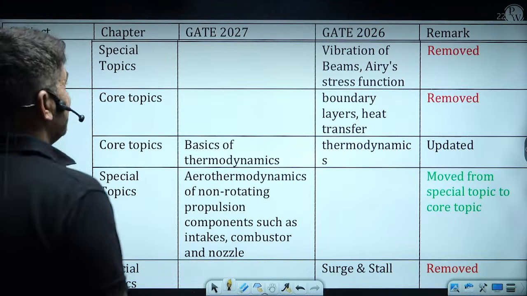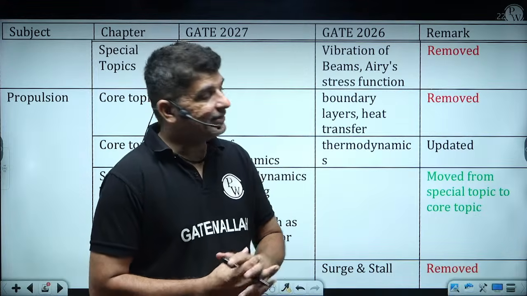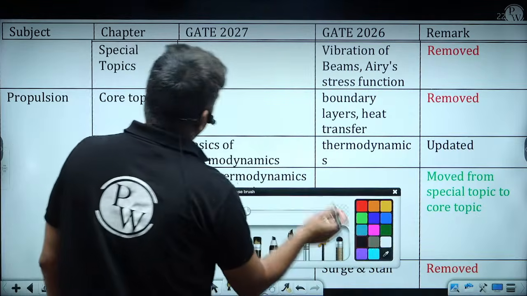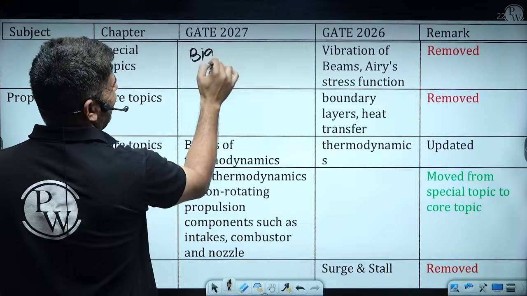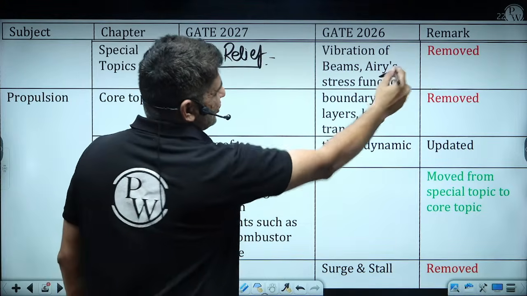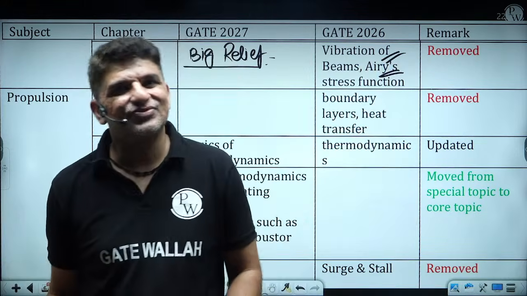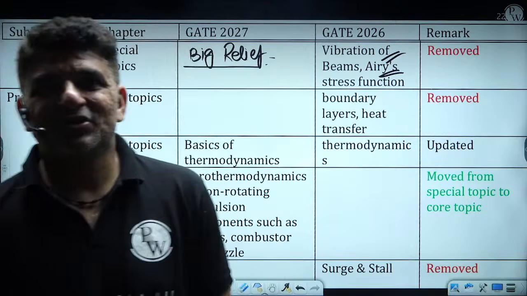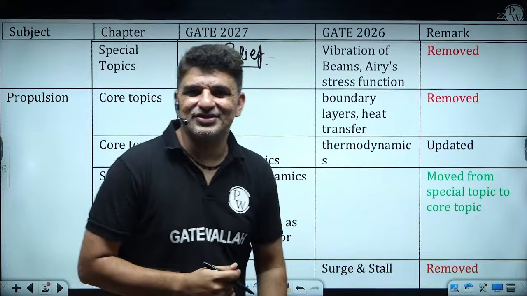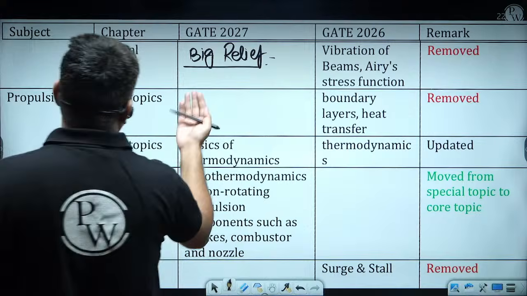That is vibration and Airy's function, which used to be there earlier, but that has been removed. So this is a big relief for a lot of you, because sometimes Airy's function used to be very difficult, and the vibration of beams is also a very difficult topic. So these two topics in strength of material have been removed. Probably this is a relaxation, or a good thing for you.